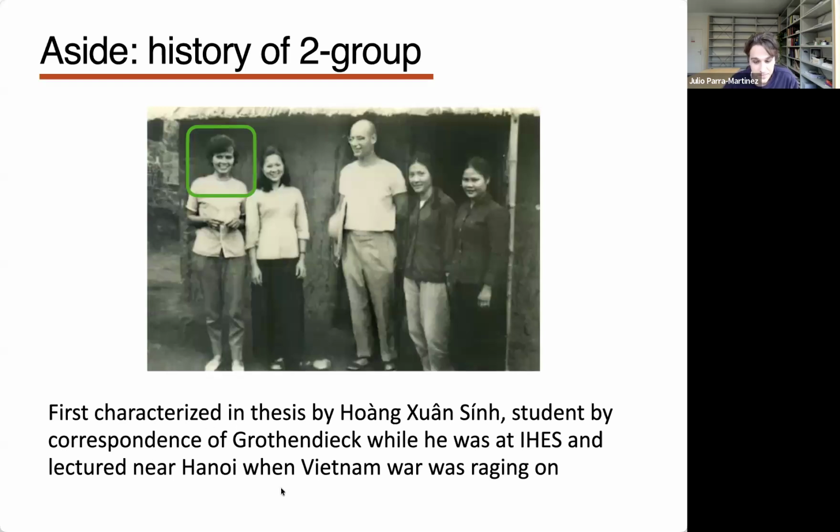He went to lecture in Vietnam during the war in the north while the war was raging on, and there's some very interesting story with spies involved, and she had to look after him, so if you're interested, you can ask me next time we meet. But yes, this is something that goes back to the 60s and eventually found its way into physics. Of course this was in a very abstract mathematical setting, so it's a bit hard to recognize. But I encourage you to look at this story.